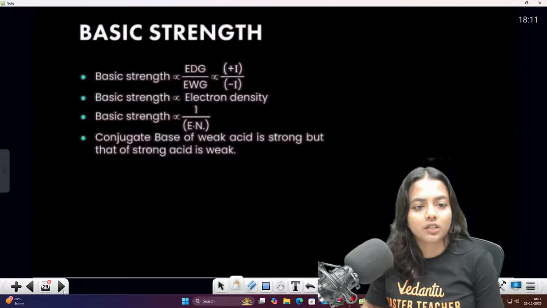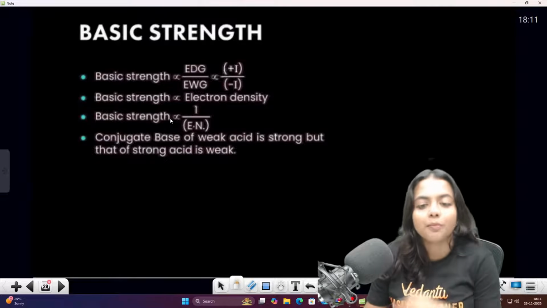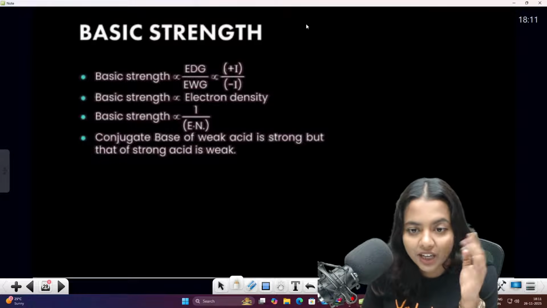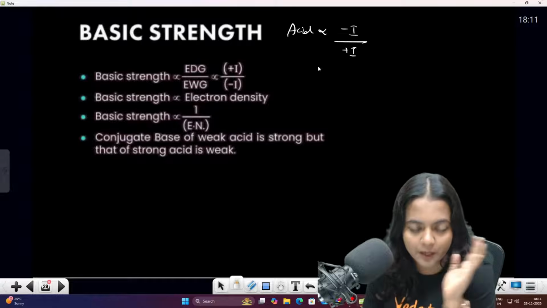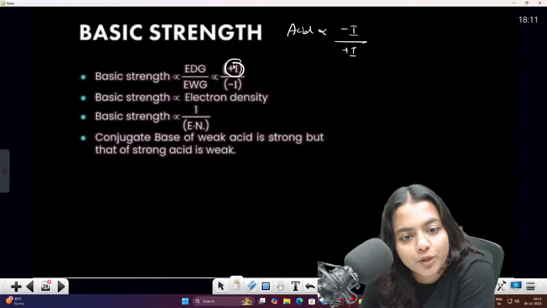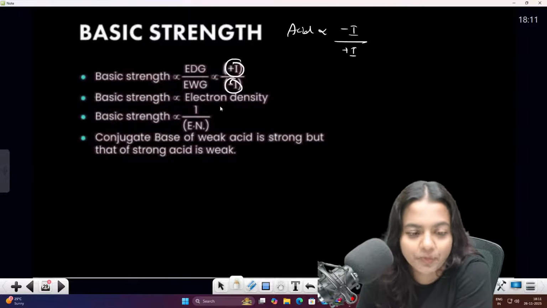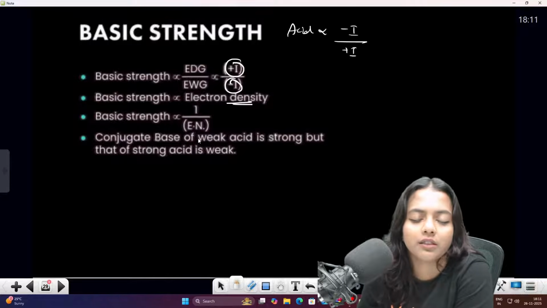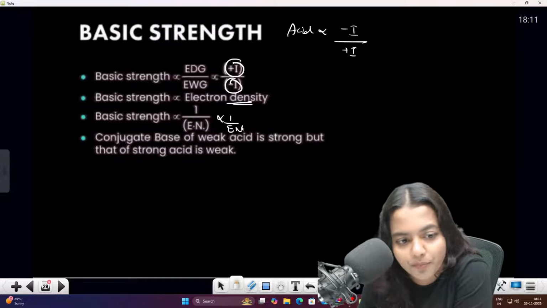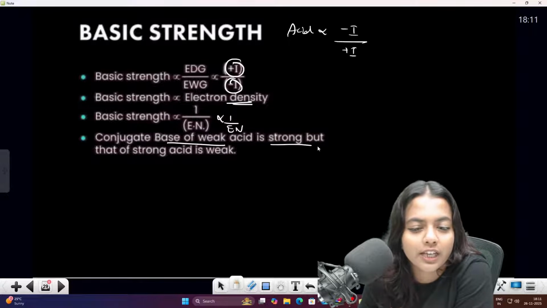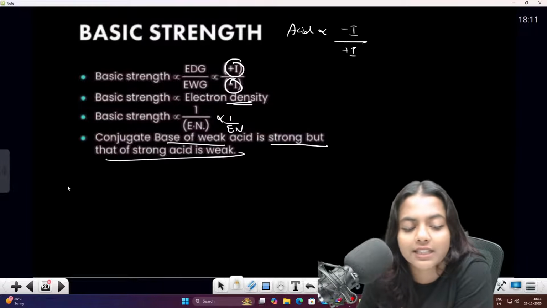Now you are going to discuss about the basic strength. பேசிக் ஸ்ட்ரென்த் அப்படியே அசிடிக் ஸ்ட்ரென்த்தோட ஆப்போசிட் பசங்களா. See, acidic strength is directly proportional to minus I and inversely proportional to plus I. Here basic strength is directly proportional to plus I, inversely proportional to minus I. And electron density, they are proportional, and they are inversely proportional to electronegativity.